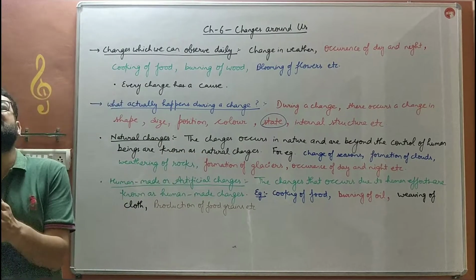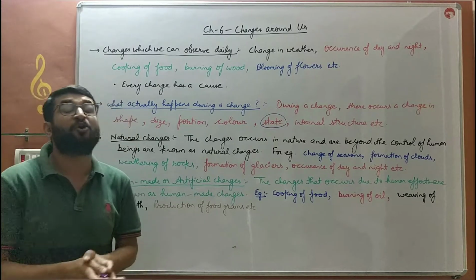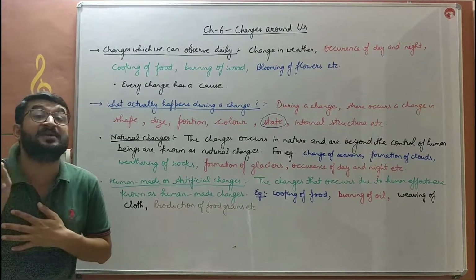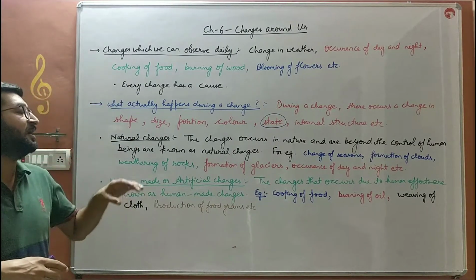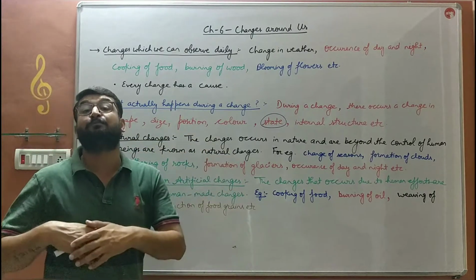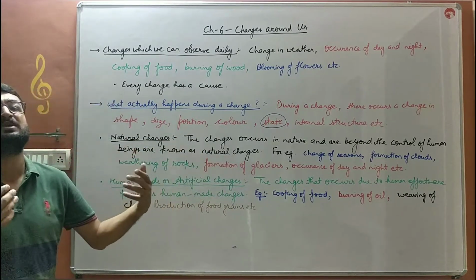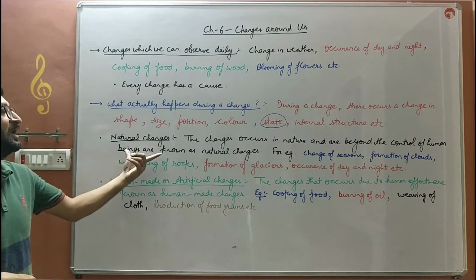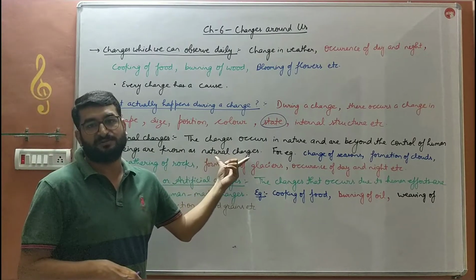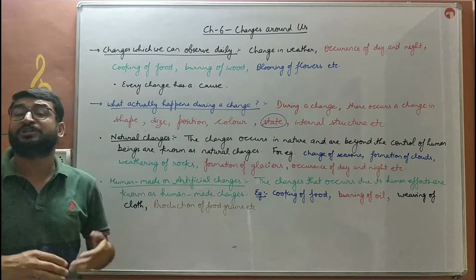So, ऐसे changes बच्चे जो nature में हो रहे हैं और उन पर हमारा कोई control नहीं है. The changes which usually occur in nature and are beyond the control of a human being, those kinds of changes are known as natural changes. For example, change of seasons.